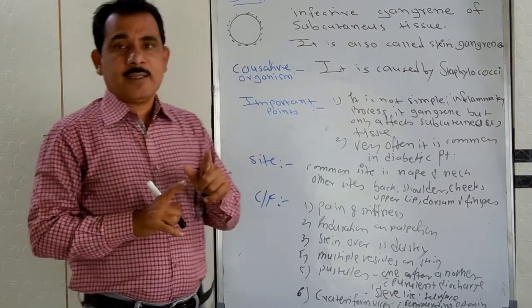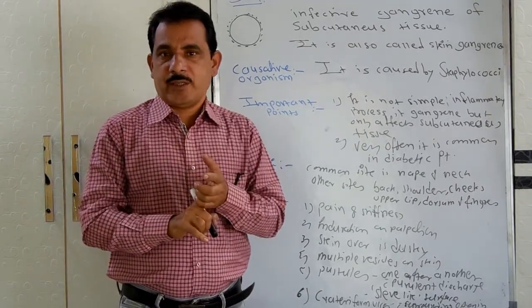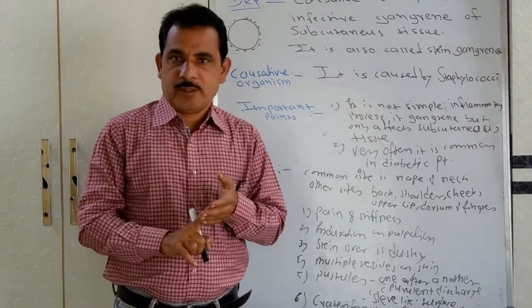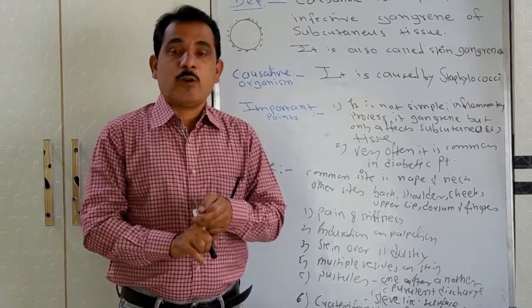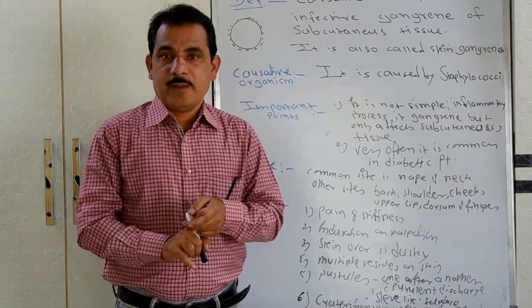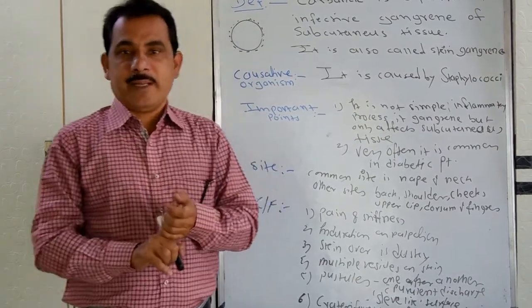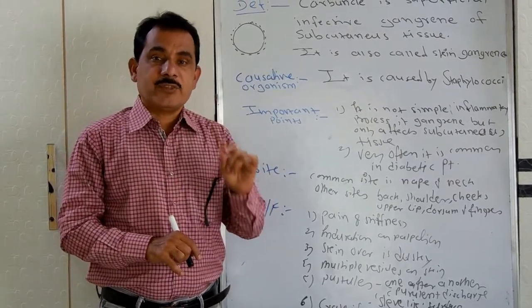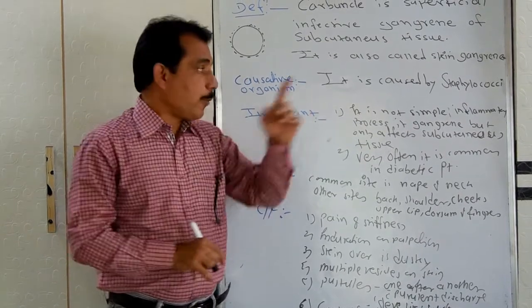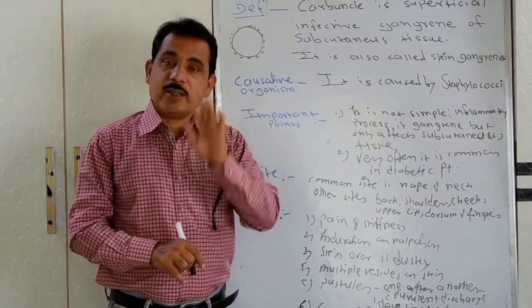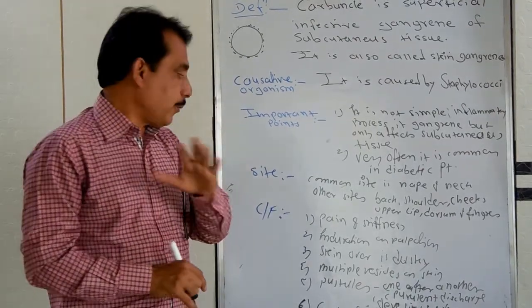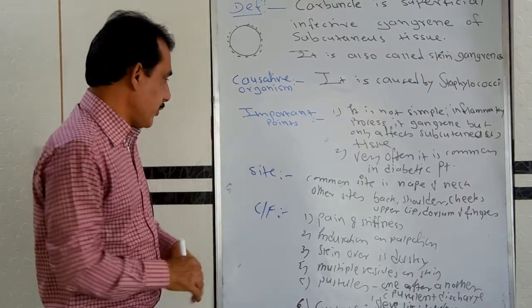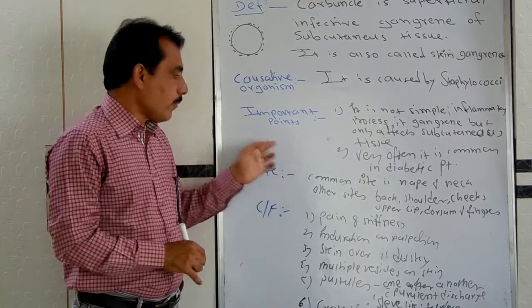That is the first one. Second, start the antibiotics. The most commonly used is erythromycin, as a modern treatment. But if you want to be specific, the antibiotics should be given after the culture sensitivity test, to know to which antibiotic the staphylococci are sensitive. In general, erythromycin can be used in different doses as per the body weight and the age of the patient. This is the second one.